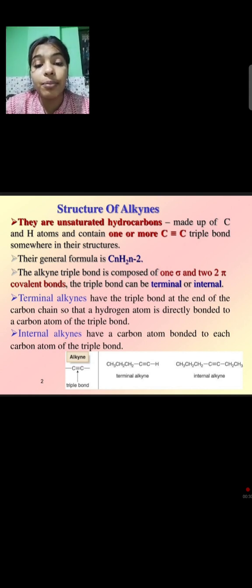The alkyne triple bond is composed of 1 sigma and 2 pi covalent bonds. The triple bond can be terminal or internal. Terminal alkynes have the triple bond at the end of the carbon chain, so that a hydrogen atom is directly bonded to a carbon atom of the triple bond. Internal alkynes have a carbon atom bonded to each carbon atom of the triple bond.